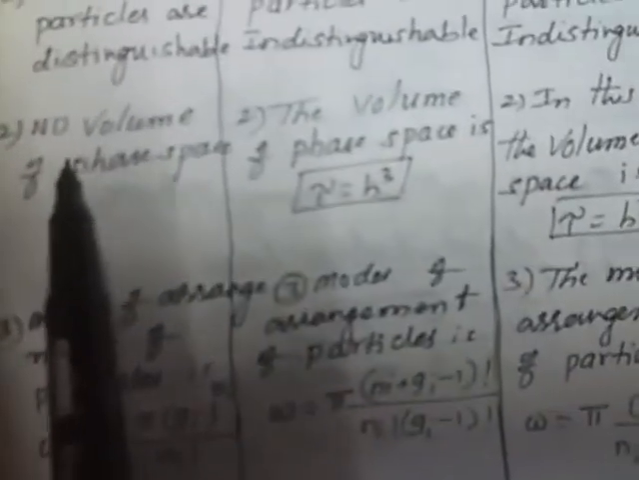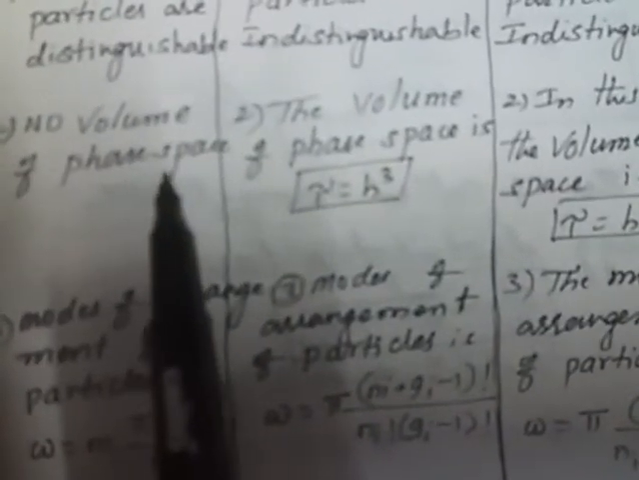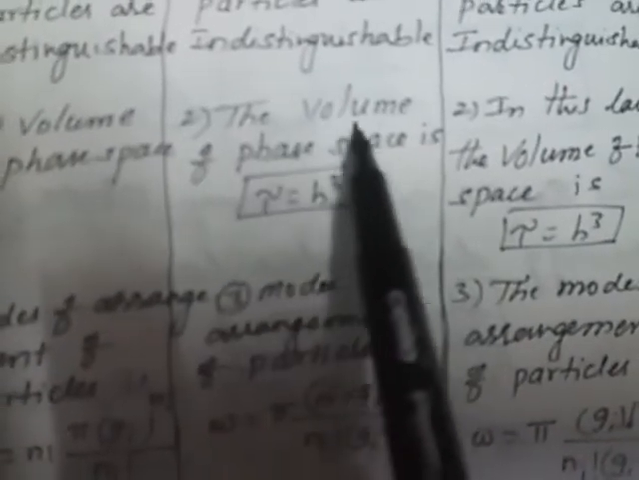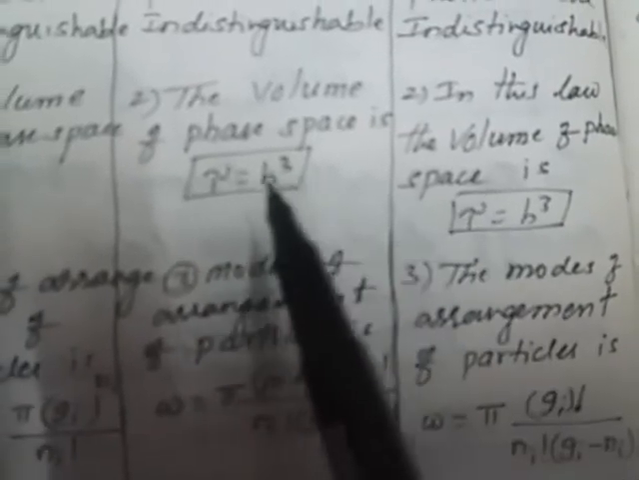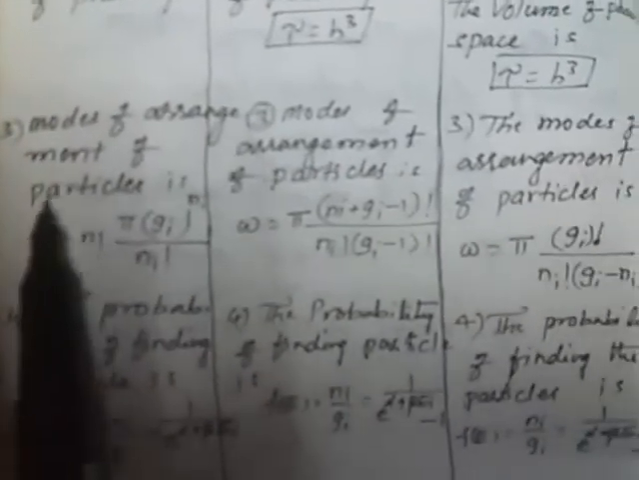The second point is the volume of the particles in phase space. In Maxwell-Boltzmann there is no such volume, but in Bose-Einstein the volume of phase space is equal to h cube. In both Bose-Einstein and Fermi-Dirac it is similar, but there is a difference elsewhere. The third point is